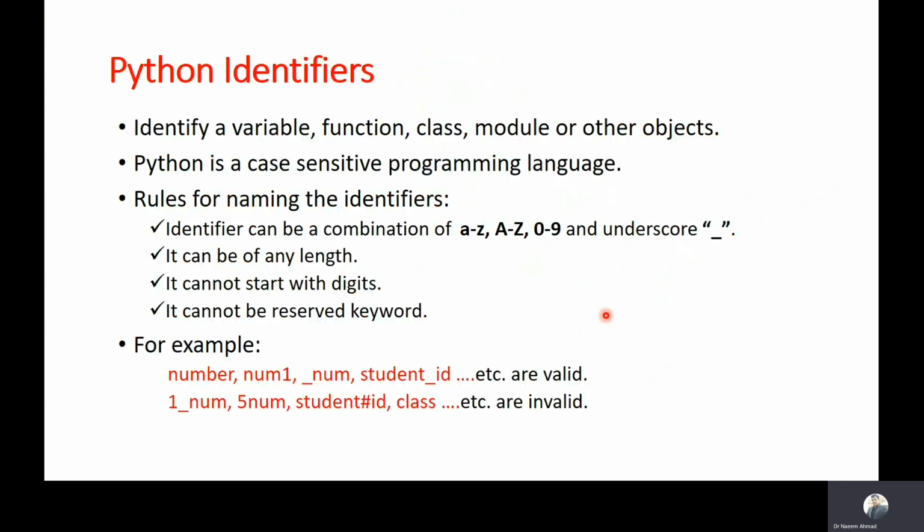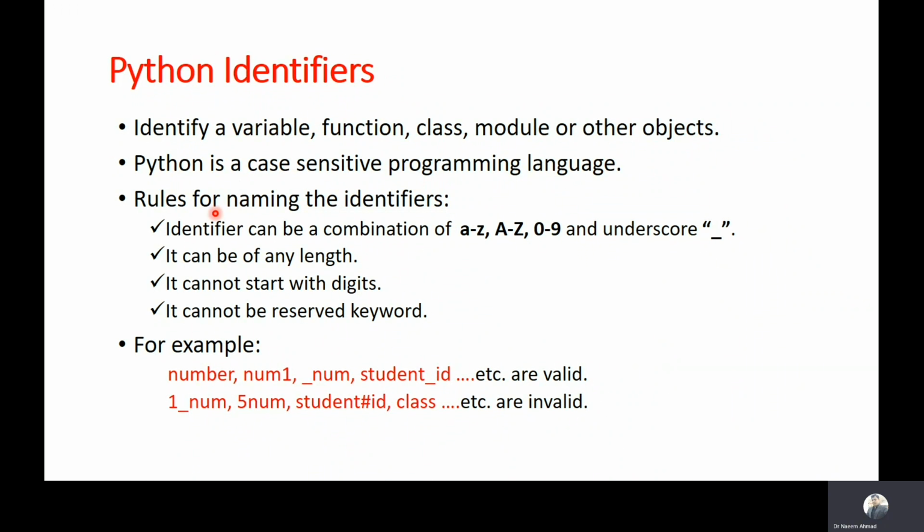A Python identifier is a naming convention which is used to identify a variable, function, class, module, or other objects. As we know, Python is a case-sensitive programming language. It means Python can differentiate between upper and lower cases. Therefore, identifiers and keywords must be in a particular form so that the interpreter can understand and recognize them. Otherwise, we get a syntactical error.